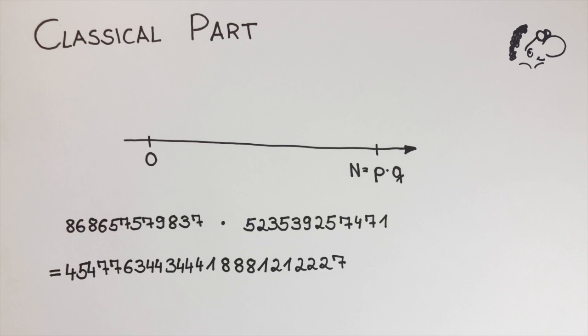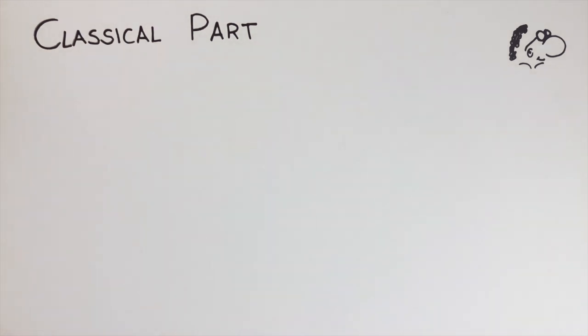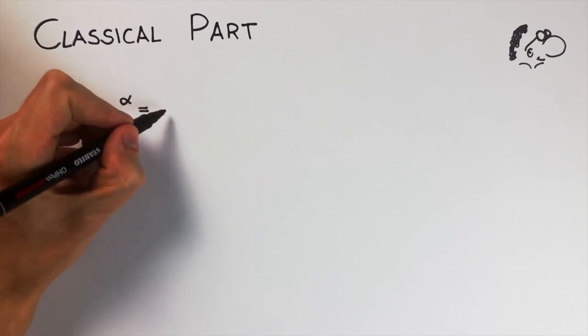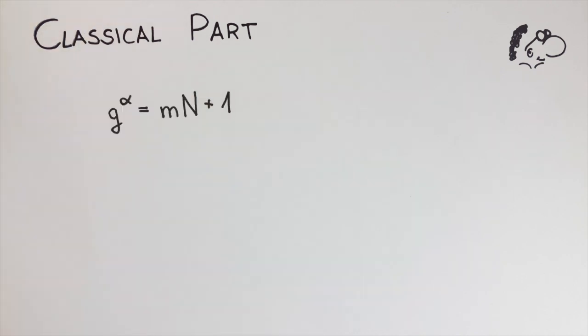This clever way starts with guessing a random number g between 0 and n. Our goal for g is not to find a prime factor directly, but to be able to reformulate this problem. It is mathematically equivalent to our factorization problem to find an alpha which solves the following equation, even if g was just a random guess. So, what is written here? We are searching for an alpha for which g to the power of alpha is 1 greater than a multiple of n. When we have found such an alpha, there is an easy way to find the prime factors p and q from our earlier problem, but we won't go into detail.